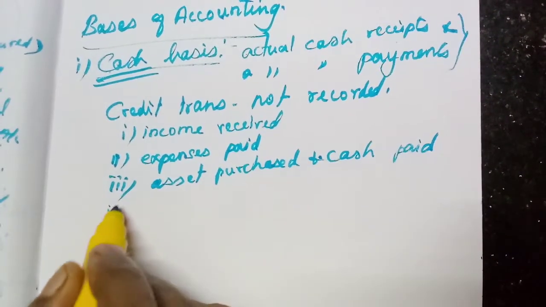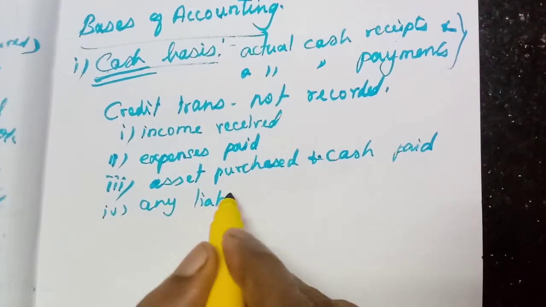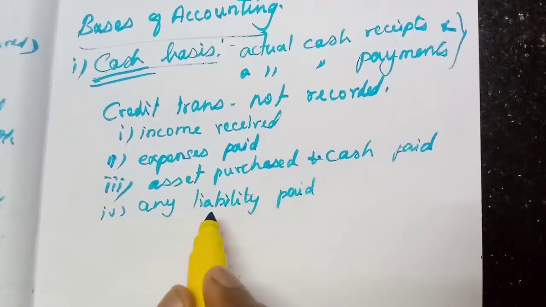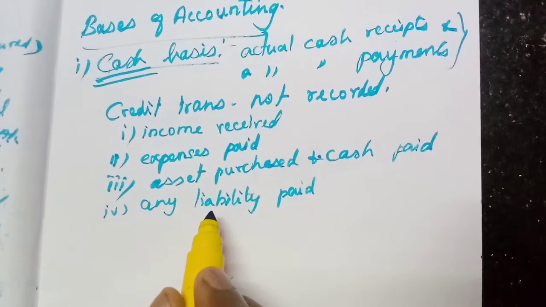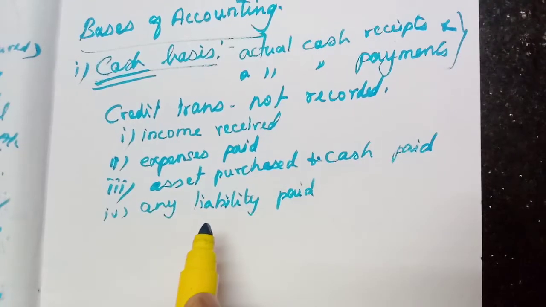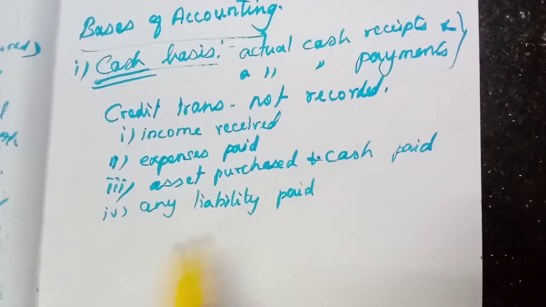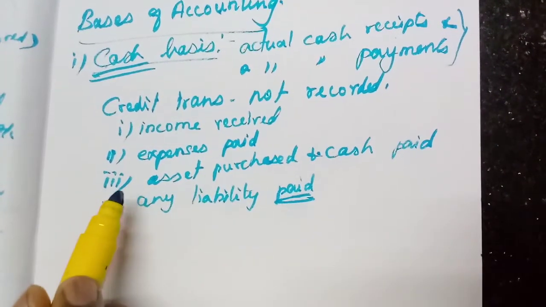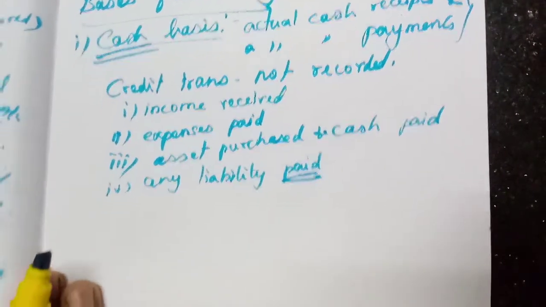Any liability we paid, whether that liability is related to the past year, present year or future, any years, any periods, if we paid, that will be included. That is cash basis.